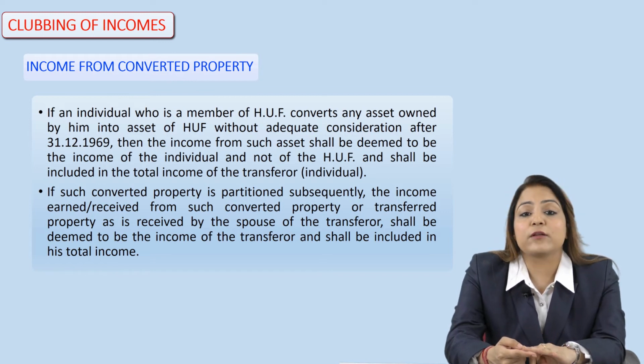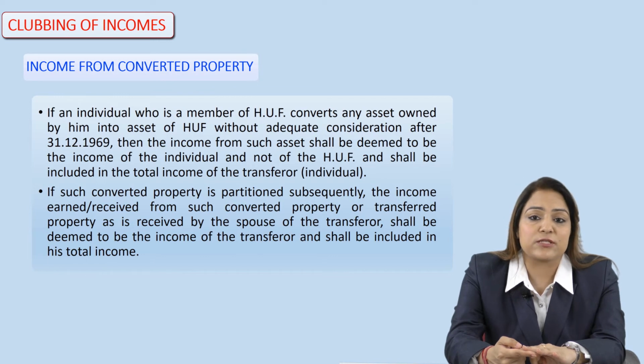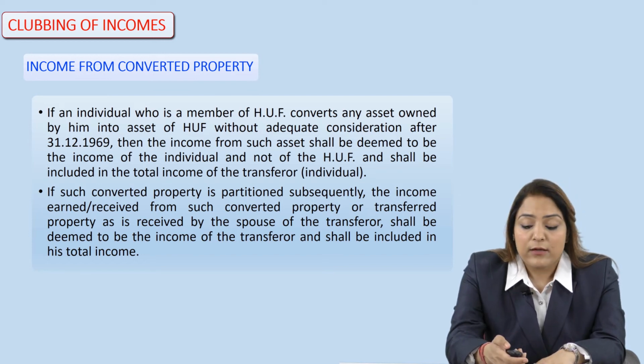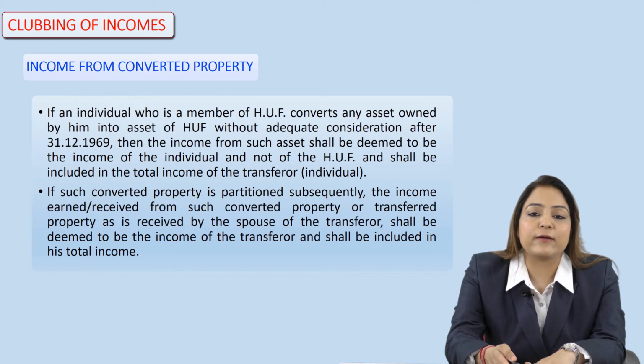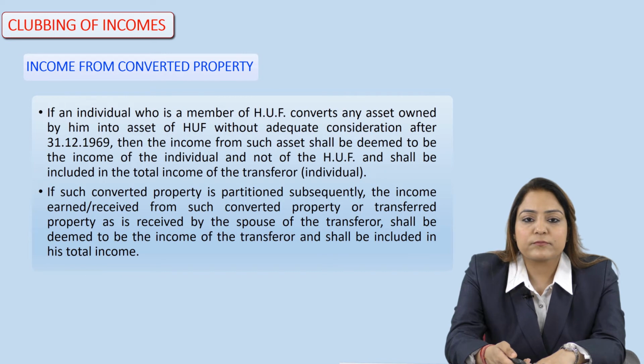And if the converted property is partitioned subsequently and the income from such converted property is received by the spouse of the transferor, in that case also that income will be considered as deemed income and will be included in the total income of the assessee, and tax would be payable on such income as per the applicable rates.